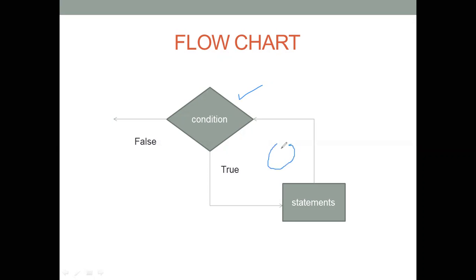If the condition is false, then the loop will be terminated. This is called the flow chart of loop. It means this statement will execute until the condition is true.